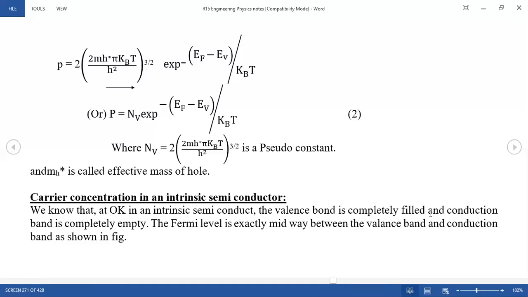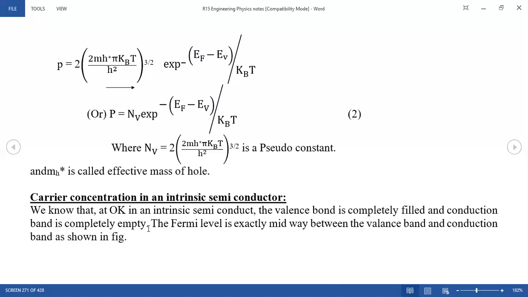The valency band is filled, and the conduction band is completely empty. No electrons are there at 0 Kelvin. Therefore, we can say at 0 Kelvin, semiconductors are insulators. No free electrons are there. Otherwise, you can say generally no carrier concentrations are there. If carrier concentration is not available, it is not possible to transmit the power.